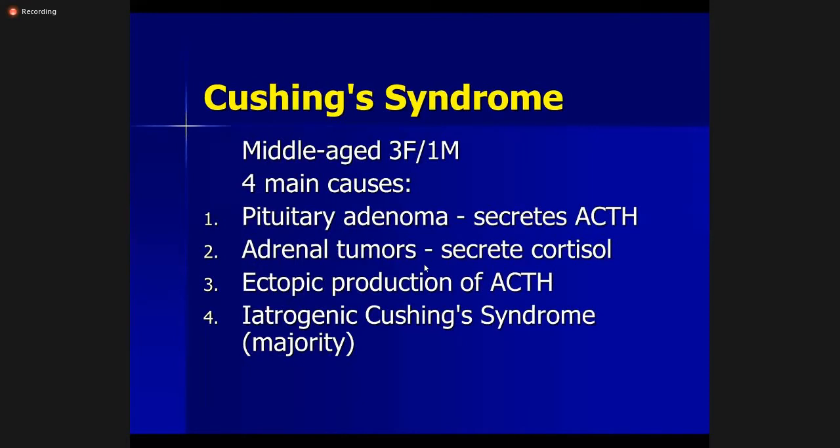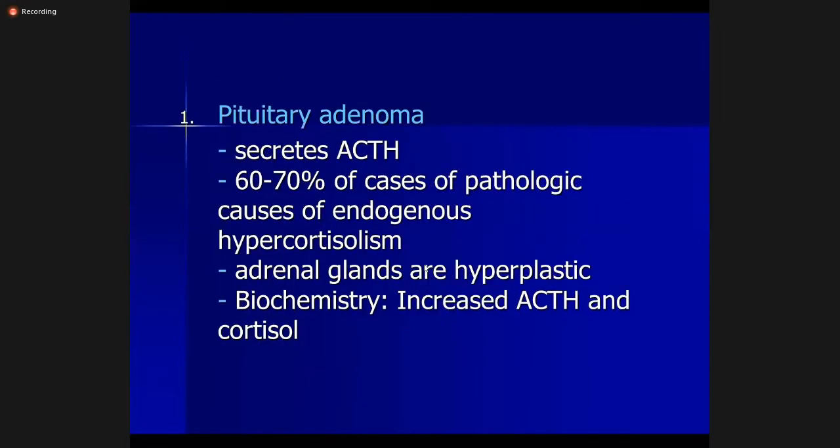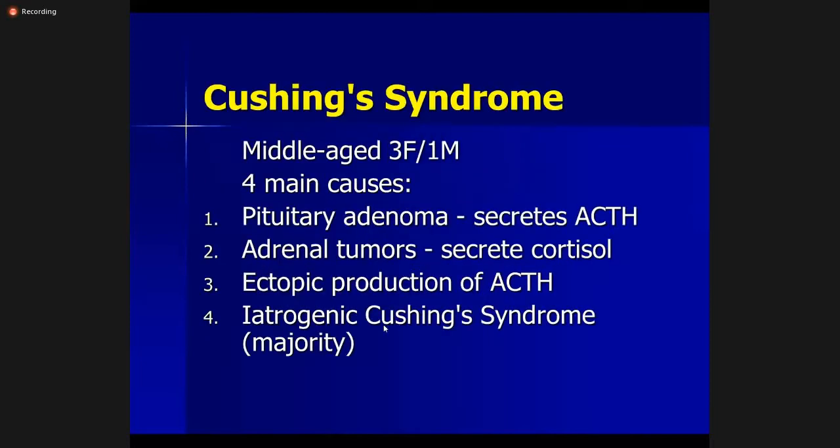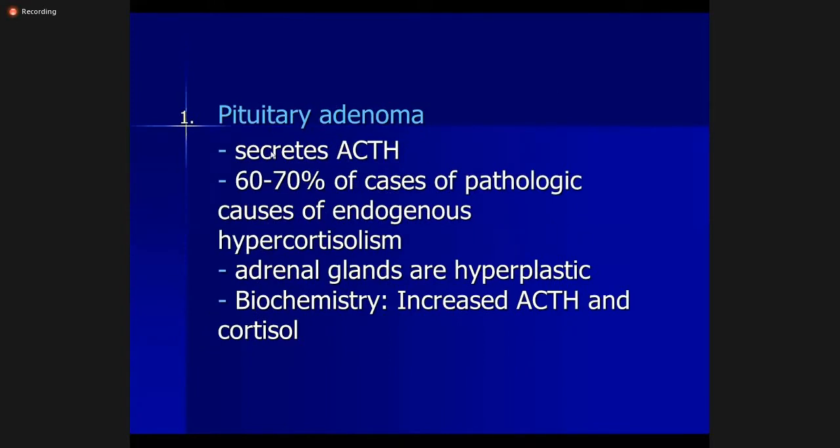Pituitary adenoma which secretes ACTH. When pituitary adenoma secretes ACTH, it forms 60 to 70% of cases of pathological endogenous hypercortisolism. We have seen that most cases of Cushing syndrome are due to intake of glucocorticoids, iatrogenic. Then among endogenous causes, the most common is pituitary adenoma, which secretes ACTH, which acts on the adrenal glands, which become hyperplastic and secrete excess amounts of cortisol.